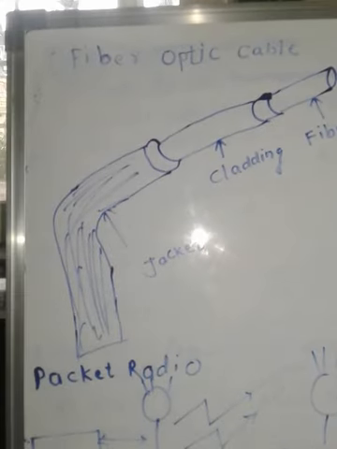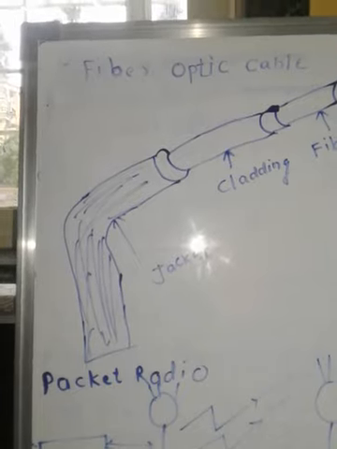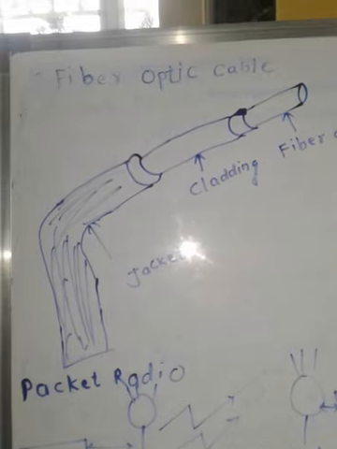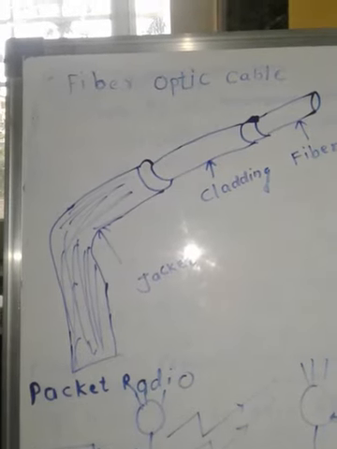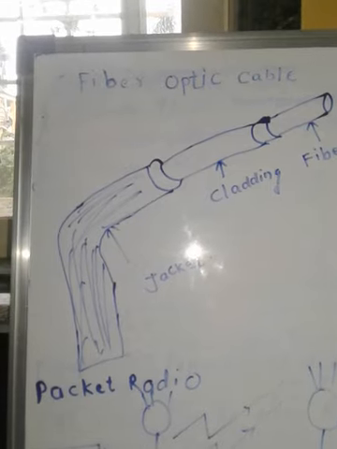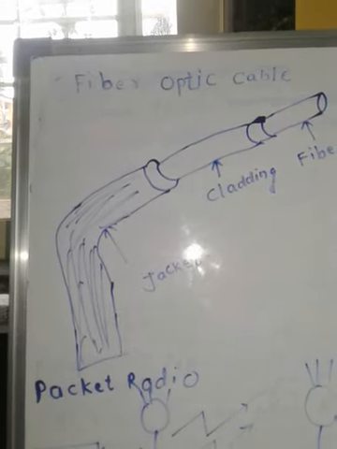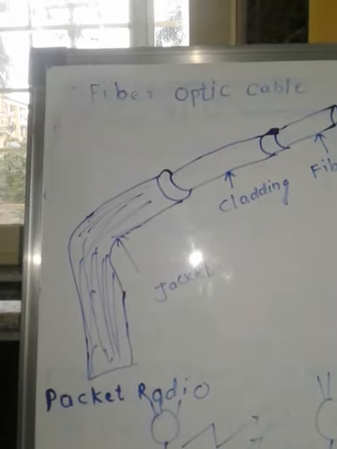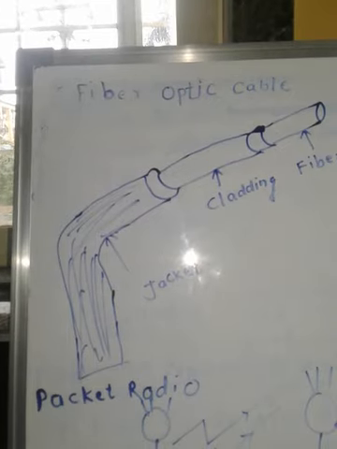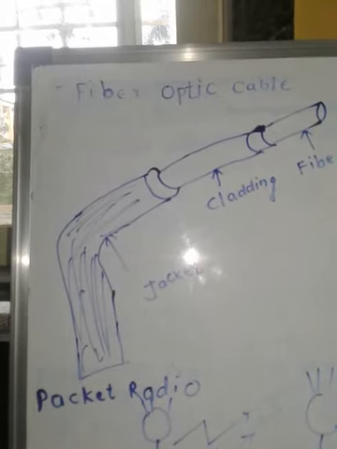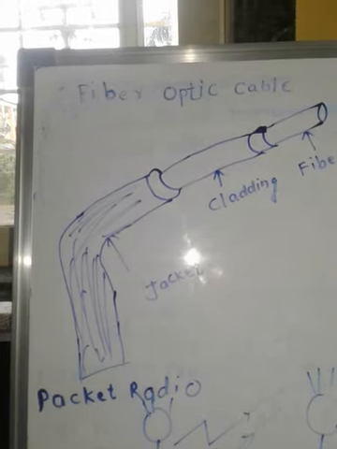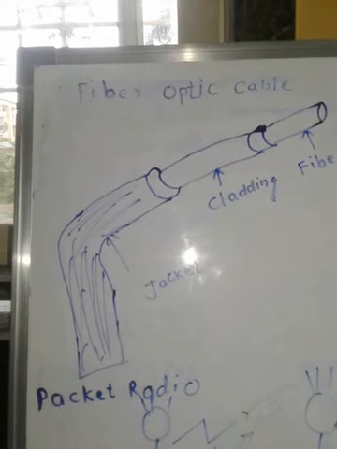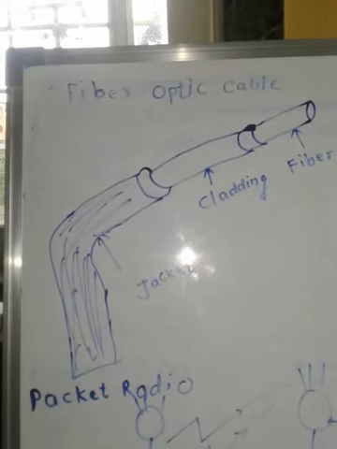VHF waves, that is very high frequency waves, can be corrupted by atmospheric noise, and errors may be introduced in data and affected by EMI. When we are sending data, we need high frequency rates, so the very high frequency data can be corrupted by the effect of atmospheric noise, and it can introduce EMI, that is electromagnetic interference.